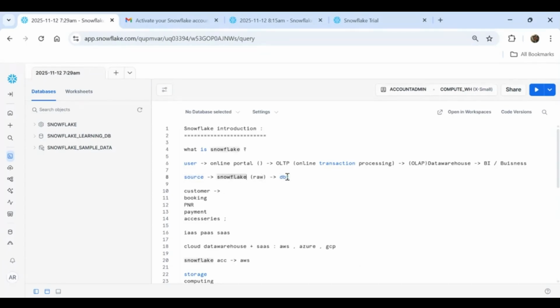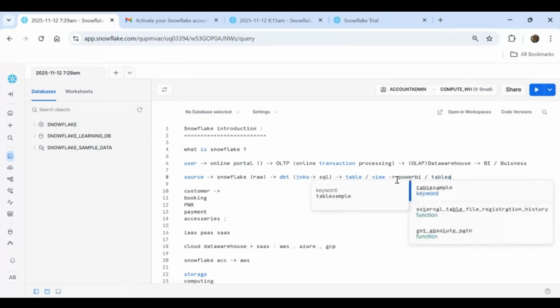we connect DBT with Snowflake. We run several jobs in DBT, and by using those jobs, we run the SQL script. These jobs will be running the SQL script, and by using the SQL script, we transform these raw data into transformed data, and finally we store this data to either a table or a view. This table or view finally will be connected with a Power BI reporting tool or Tableau.